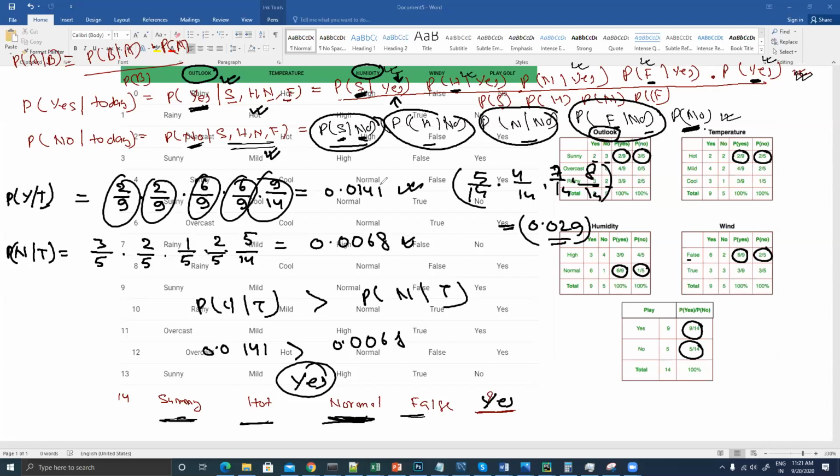Now let's do one thing. So this, right? 0.0141 divided by 0.029. Just give me this result.